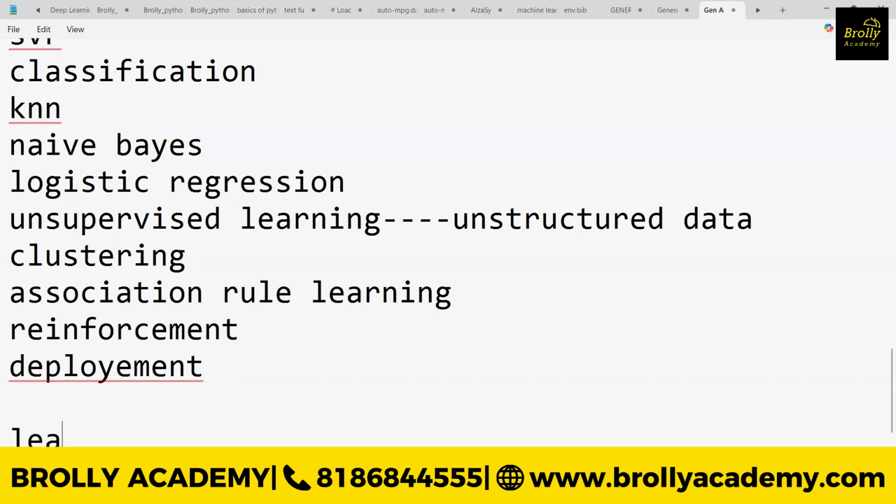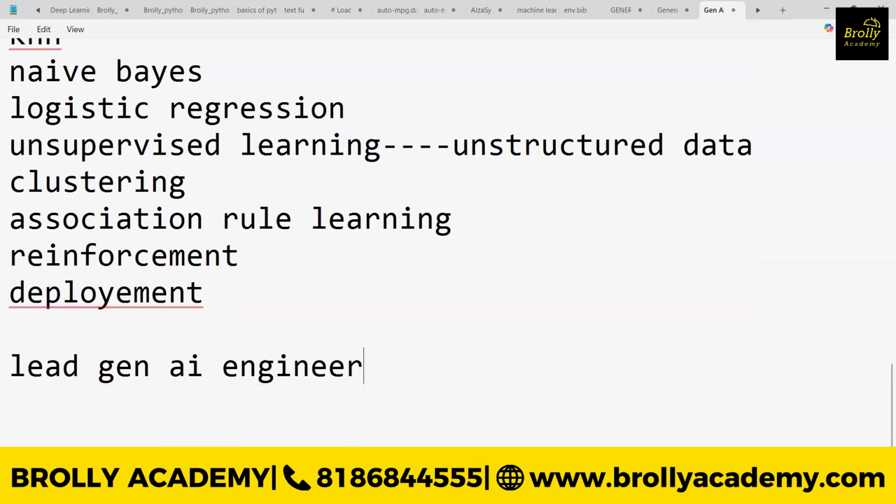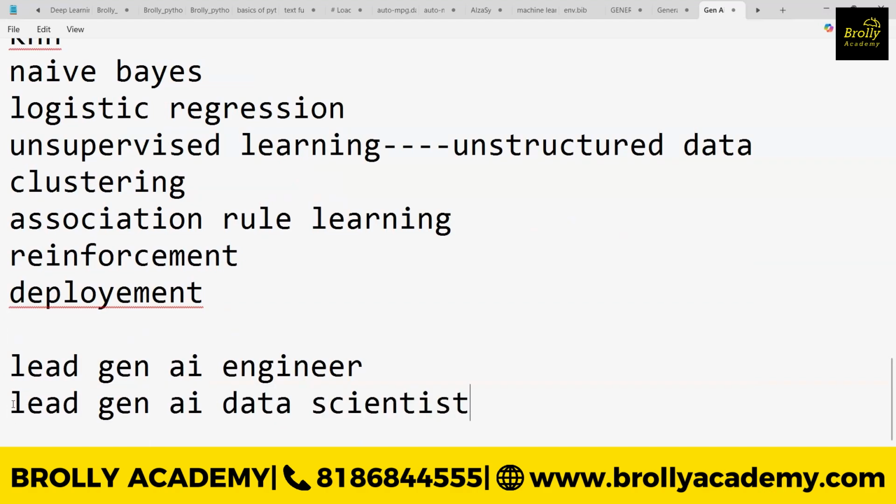Nowadays we are hearing about the role of lead Gen AI engineer, or let's say a lead Gen AI data scientist. For this particular role, I have discussed all the data science related concepts. What is the role of the data scientist? He will understand the business problem, he will build the model to find the accuracy, and finally he will deploy the model. That's the role of the data scientist.